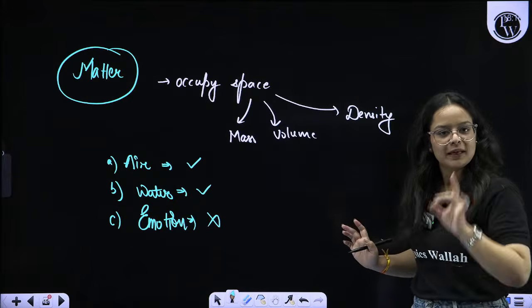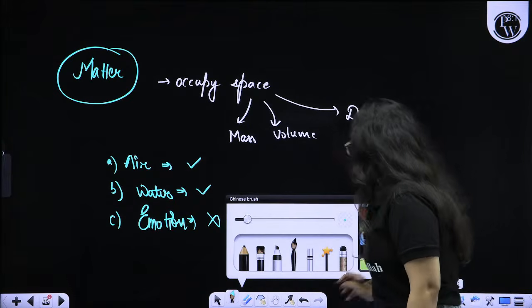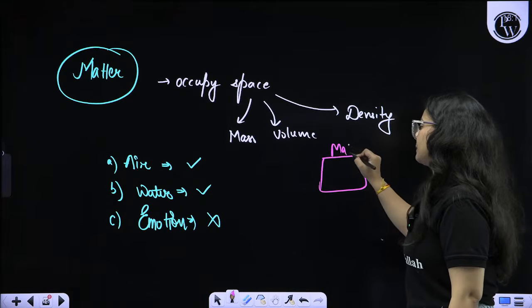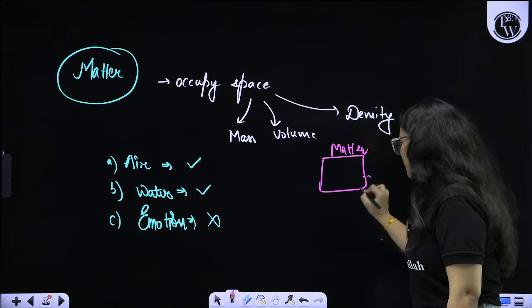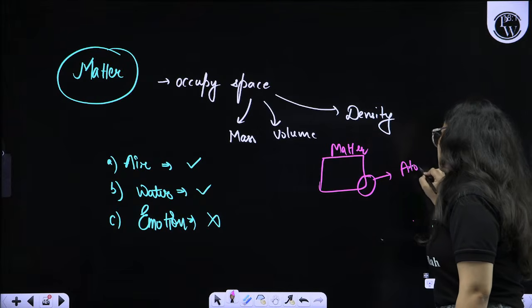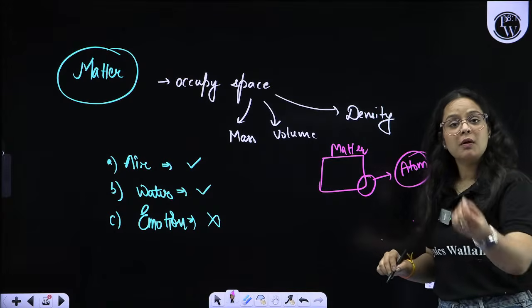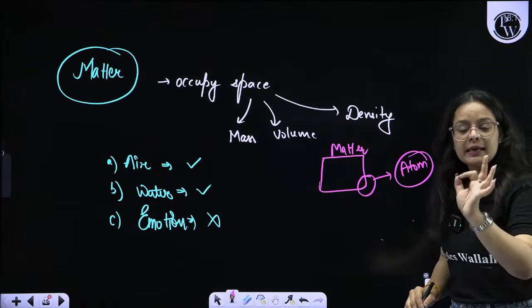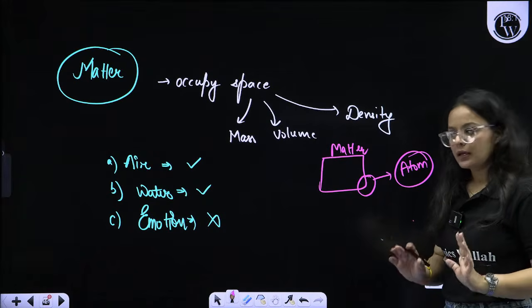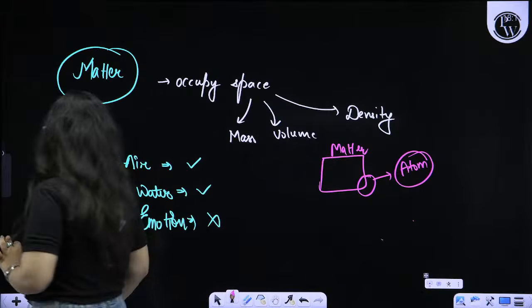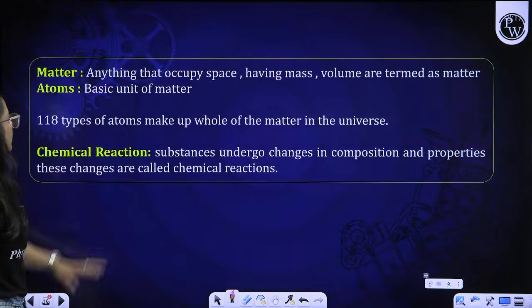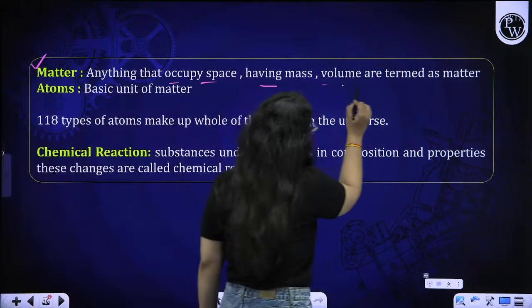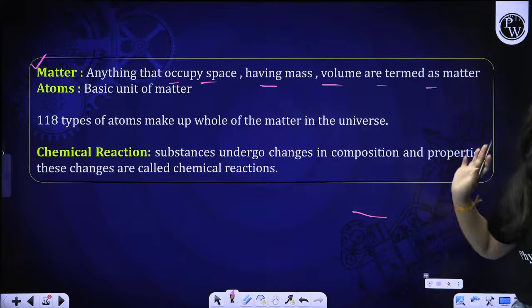So these are all categories of matter. Anything that occupies space, let us say, is matter, right beta? The smallest particle of matter is the atom, the smallest indivisible part of matter. So this is the classification of matter and atom. I guess this is clear to you all. First of all, anything that occupies space and has mass and volume is termed matter. Yes ma'am, this is clear to all of us.